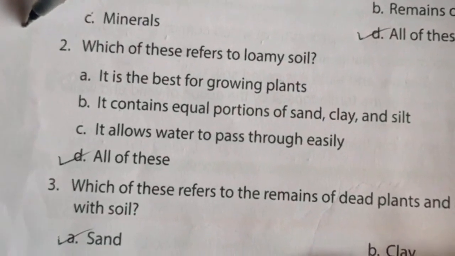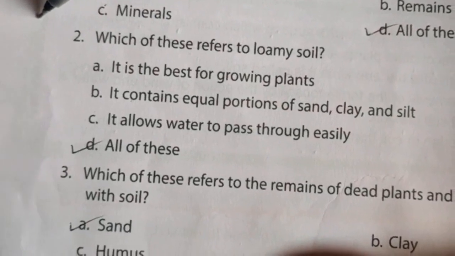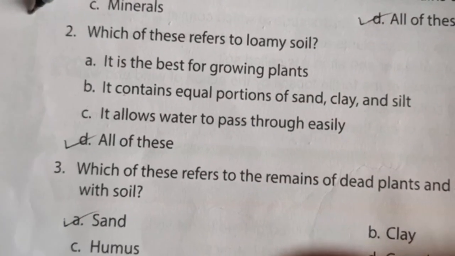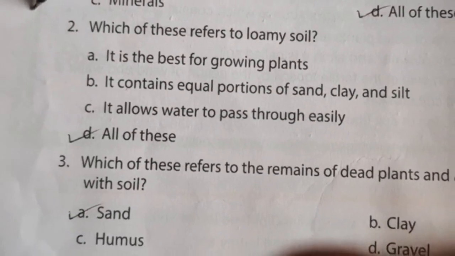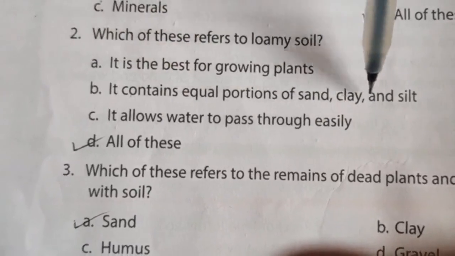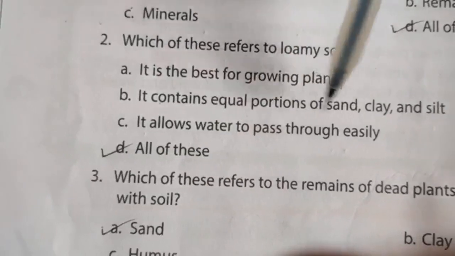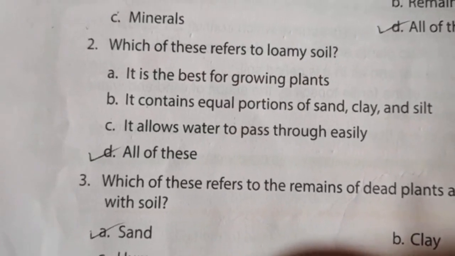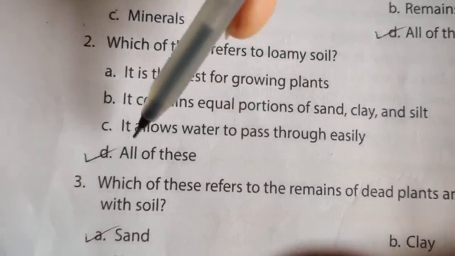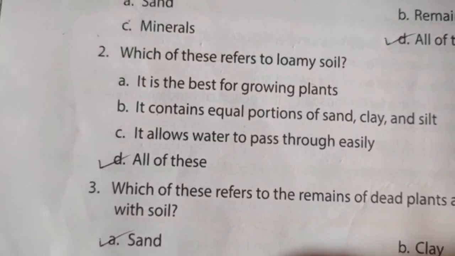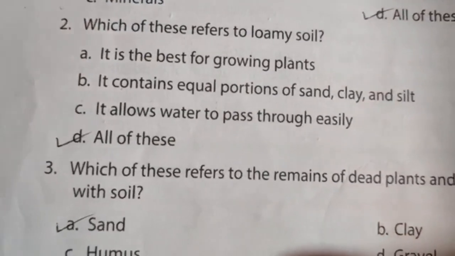See students, loamy soil is the best for growing plants. Yes. It contains equal proportion of sand, clay and silt. Yes. It allows water to pass through easily. Yes, this is also correct. So the answer is D, all of this. Loamy soil refers to all of this.